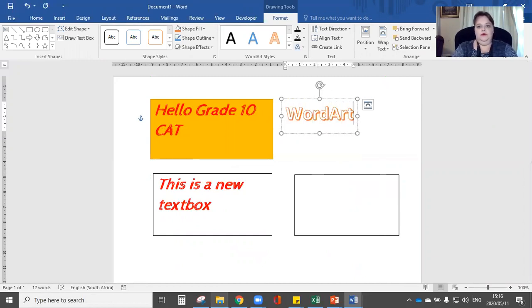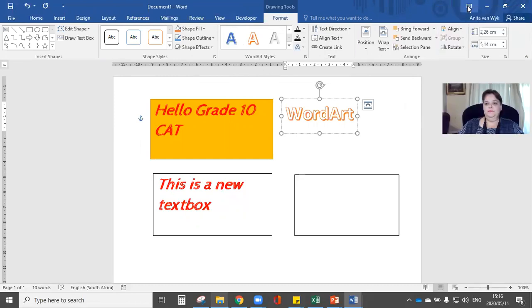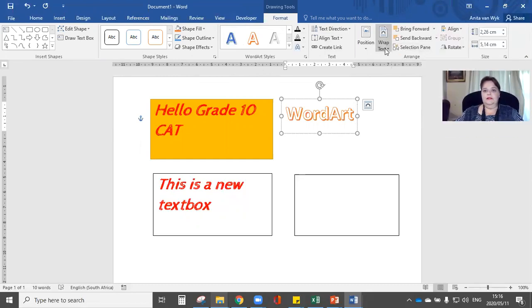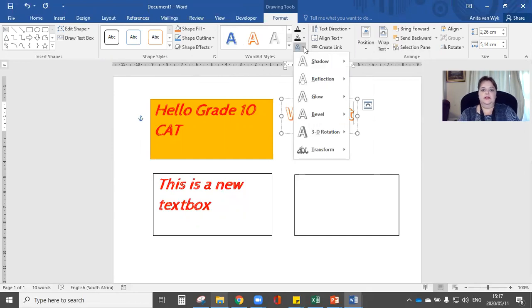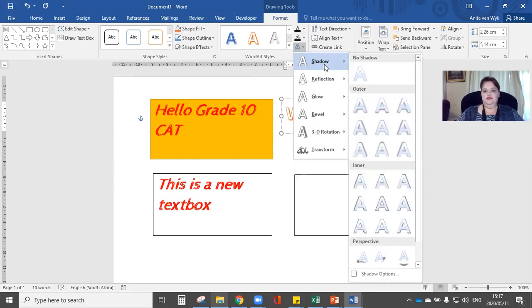This is word art. Now, what I can do with this is look at the different options. Again, it has opened my Format tab. It gives me the option of choosing different word styles here. Let me move this slightly out of the way. I can wrap my text. In the past there were many different things, but here's the fun things that we can do with it. I can add shadows to it.